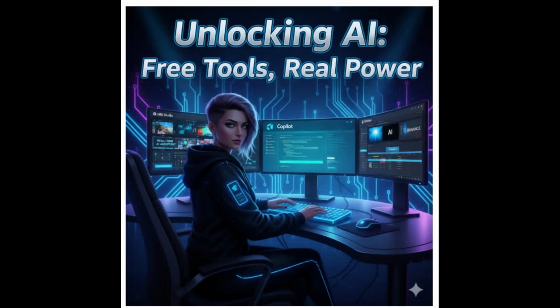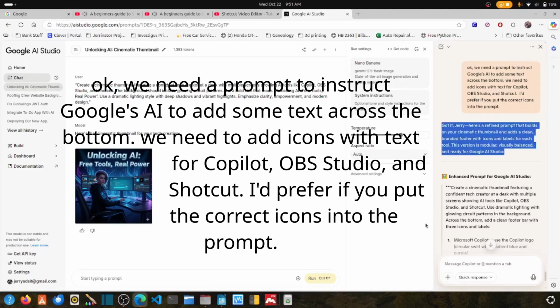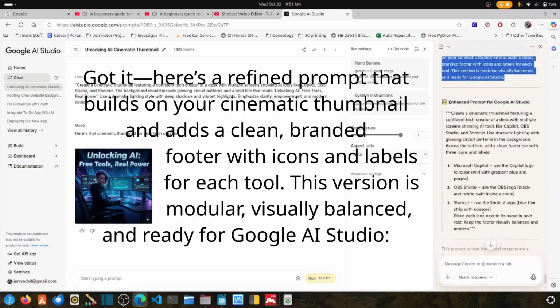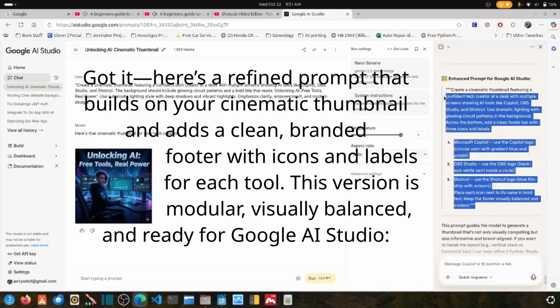Sweet, that's pretty cool. Okay, we need a prompt to instruct Google's AI to add some text across the bottom. We need to add icons with text for Copilot, OBS Studio, and Shotcut. I prefer you put the correct icons into the prompt. Got it. Here's a refined prompt that builds on your cinematic thumbnail and adds a clean branded footer with icons and labels for each tool. This version is modular, visually balanced, and ready for Google AI Studio.